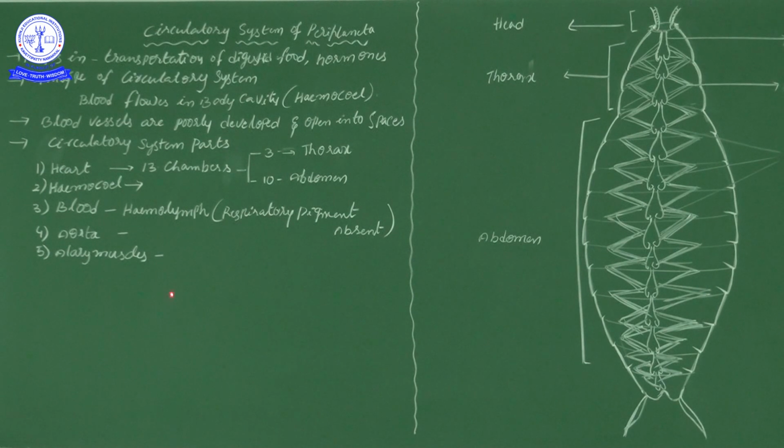Lymph, you know the significance of it. It is a colorless fluid. So here this blood we also consider as a lymph, but it is real blood. Why do we call it a hemolymph? The reason is the cockroach blood does not have respiratory pigment. In our body, blood is red in color due to hemoglobin, a red color pigment, correct? So respiratory pigment is absent.